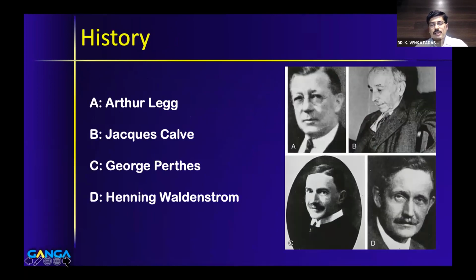And we all know that it was described by 3 famous orthopedicians by name Legg, Calve, and Perthes around almost the same time, and hence it is called Legg-Calve-Perthes disease. It was described more than 100 years ago, but still this disease is also called a mystery disease because we do not have a clear-cut solution for this problem.